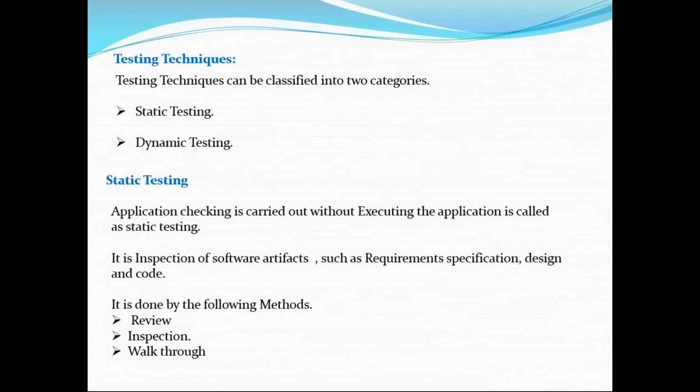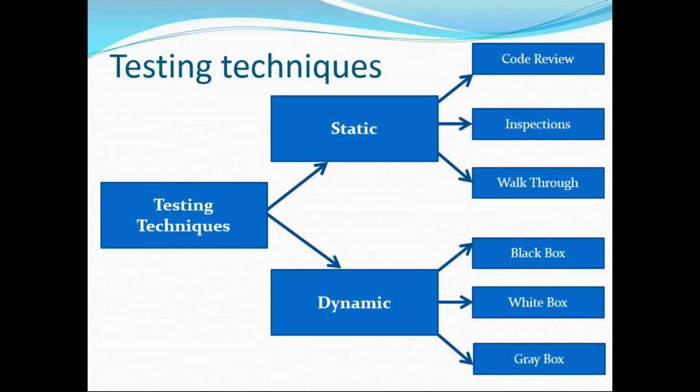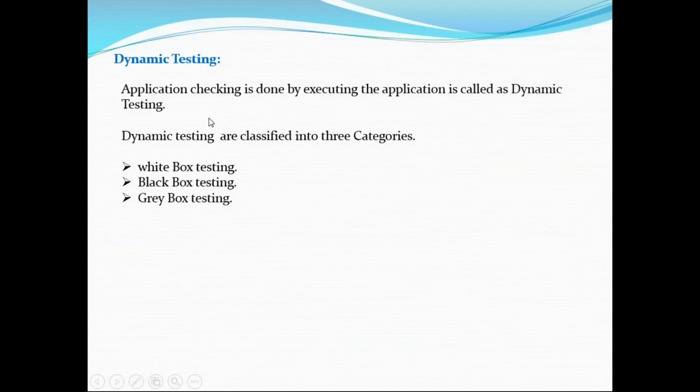So this is what all the static techniques are: code review, inspections, and walkthrough. What about dynamic testing? See, dynamic means what? The application is checked by executing it. So whatever we are doing in the executing part, we can call it dynamic testing, the dynamic technique. So what are the dynamic techniques? Can you give me any examples?